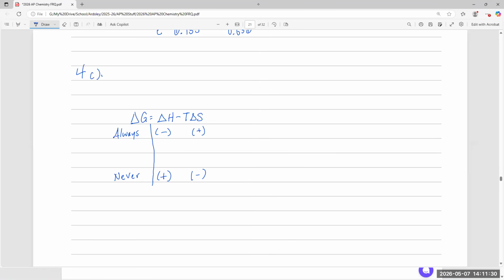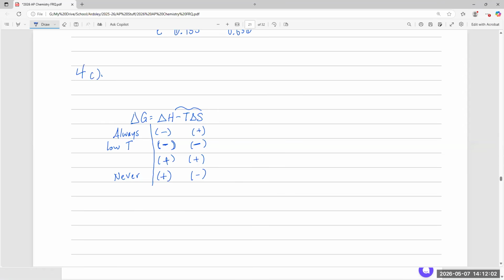And then in between, you have the condition where both are negative or both are positive, right? Let's take a look. In the negative condition, delta H being negative is going to help delta G be negative. However, the negative T delta S, where the entropy is negative, is going to give you a positive value. So the only way to make sure this is negative is if this entire term is small. Therefore, this is at low temperature.